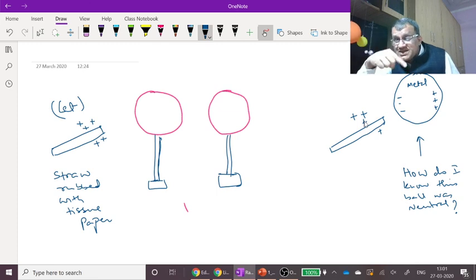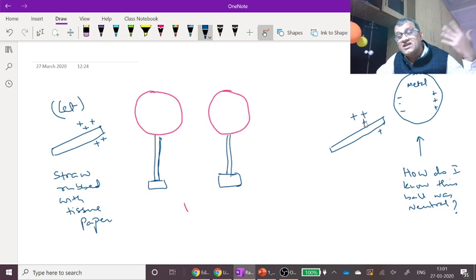Because I did something earlier. I said earthing. I removed my slippers, my chappal. I touched my feet on the ground and then I touched these balls. So I know that this metal ball was neutral. Earth is taken to be at zero potential because it has infinite capacity. You give it a lot of positive charge, doesn't matter. You give it a lot of negative charge, doesn't matter. So Earth is taken to be at zero potential.